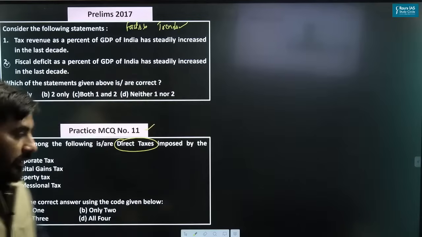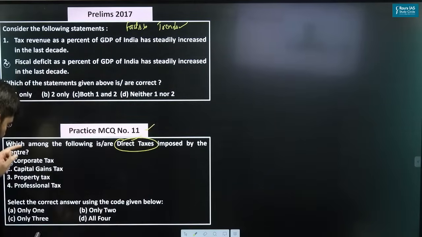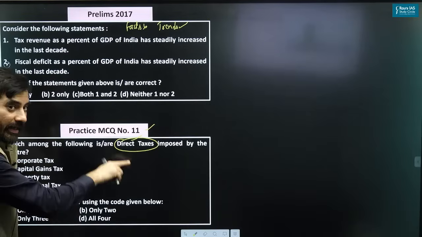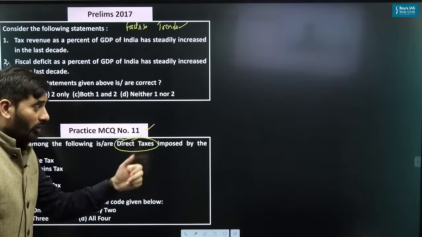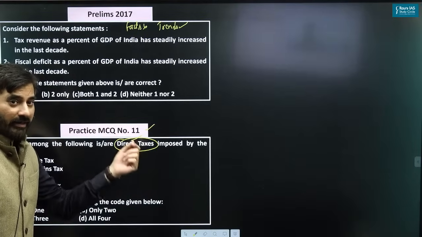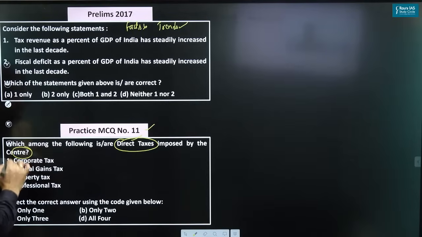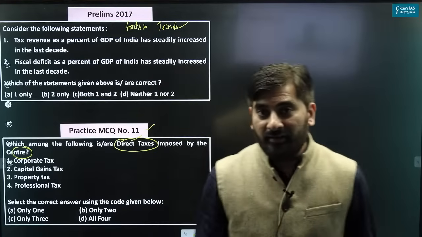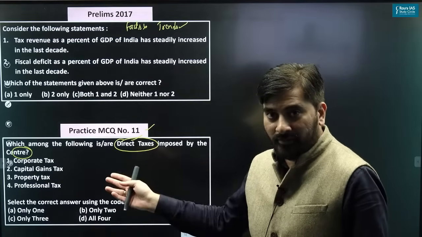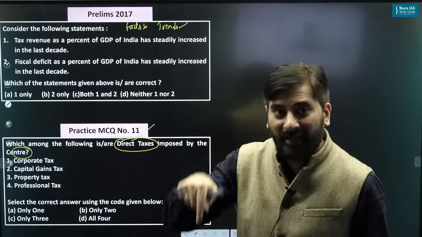Okay. Here, you should look at which of these 1, 2, 3, 4 are direct taxes. But let me tell you that alone is not sufficient, because I have not asked you which of the following are direct taxes. I have asked you which of the following are direct taxes imposed by who? Center. It means there are some taxes which are actually imposed by states and yet those are direct taxes.